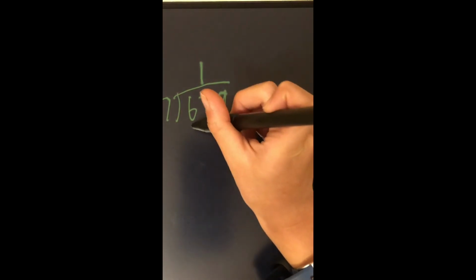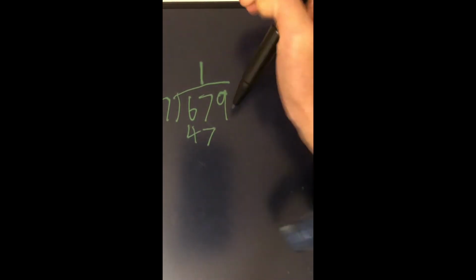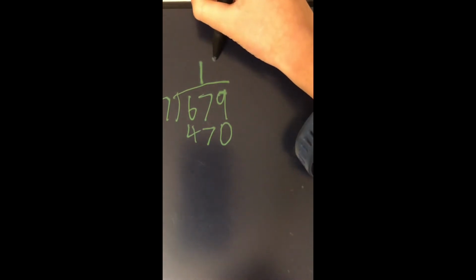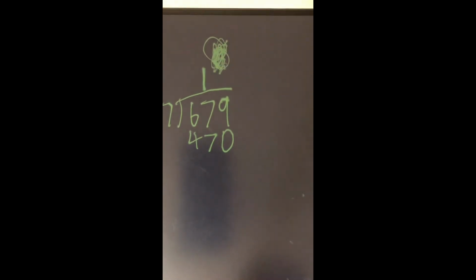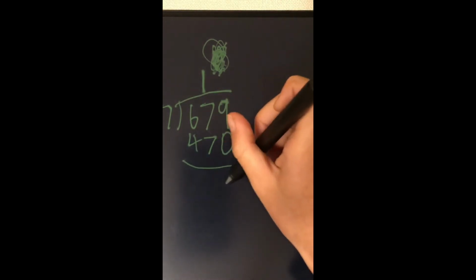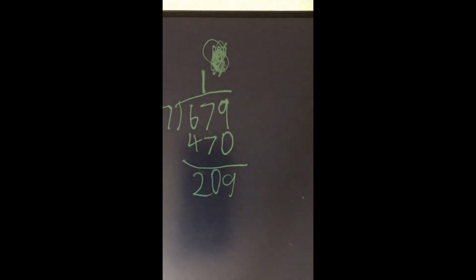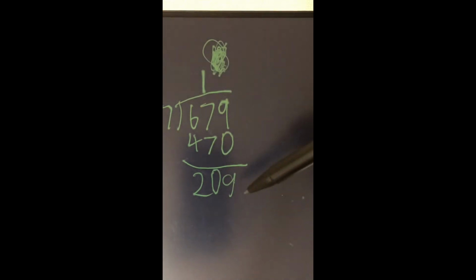So then 47 times 1 is equal to 47. 47 times 10, so you would have to write a 10 over here. So over here there's an imaginary 0, but you don't have that there. And then you subtract these. 9, 0, 2. So the answer is 209. But since 209 is much bigger than the divisor, you keep doing it.